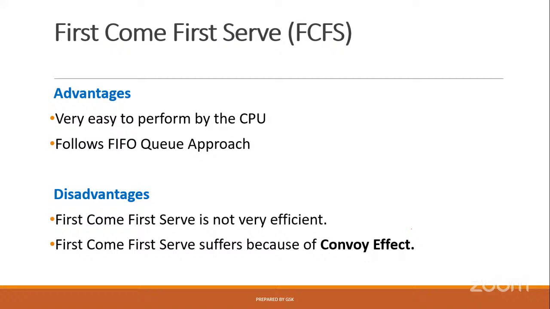Convoy effect means suppose there is a person in the 10th position who wants to take only a single product. But the persons who stand before the 10th person are taking hundreds of products, tens plus of products and so on. Even though the work for the 10th person is very small, because they want to take only one product, like only one soap, let us say. But the 9 people standing before the 10th person are taking 10 plus products, hundreds of products.